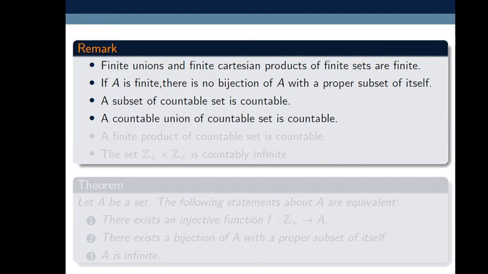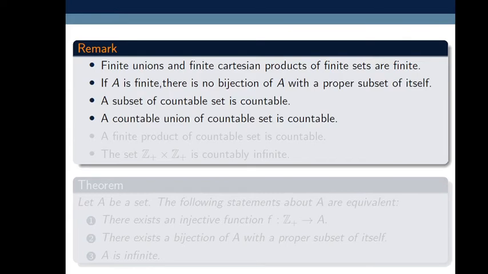A countable union of countable sets is countable. Suppose I am given some countable sets and I take the countable union of those sets, then it is also countable.